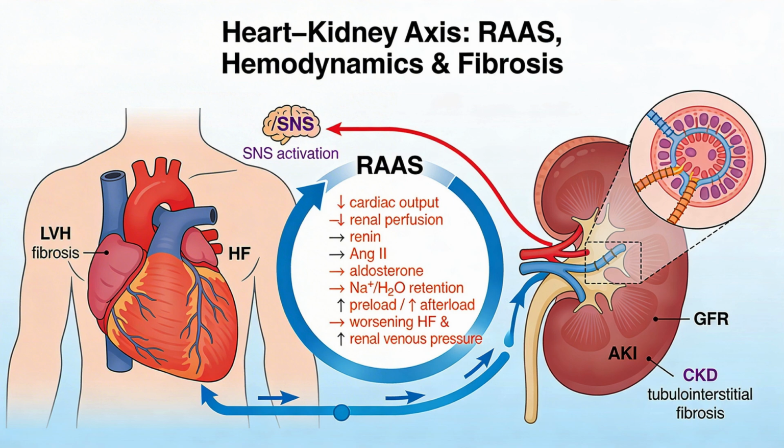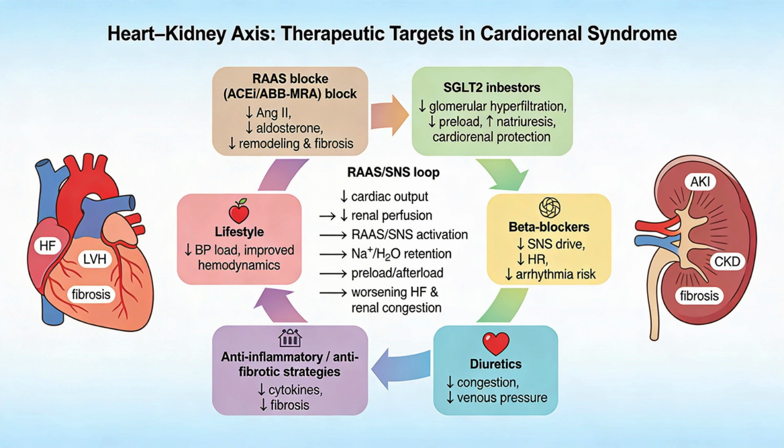RAS overactivation promotes myocardial hypertrophy, fibrosis and progressive HF, while renal venous congestion and angiotensin-mediated microvascular changes reduce GFR and push the kidney toward acute or chronic injury. Conversely, chronic kidney disease and AKI generate uremic toxins, oxidative stress, and inflammatory mediators that induce left ventricular hypertrophy, diastolic dysfunction, arrhythmias, and accelerated coronary disease. Electrolyte shifts, notably hyperkalemia, further destabilize cardiac conduction.